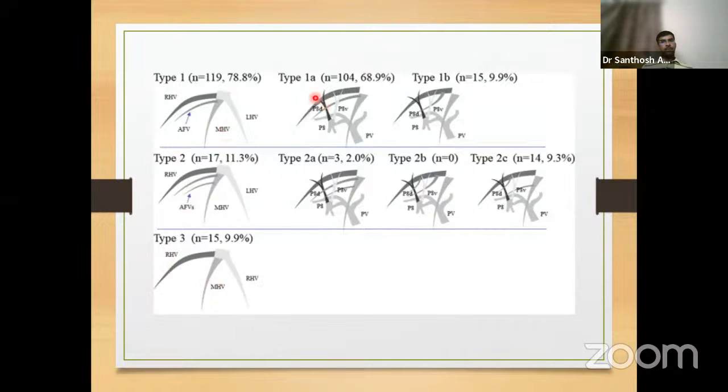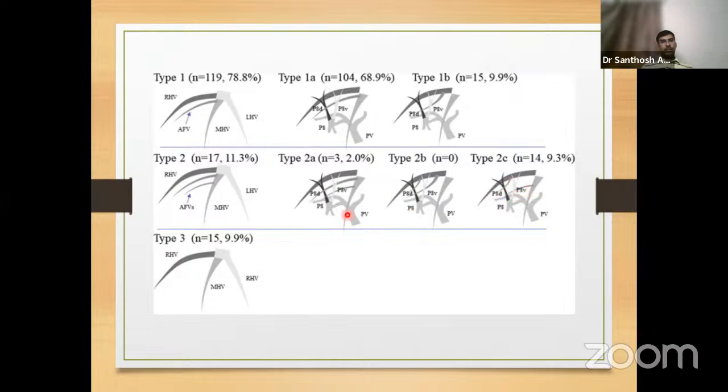Now, type 1 is classified into type 1A and type 1B, depending on where the anterior fissural vein is draining. The majority of them, nearly 90% of type 1 anatomy, will drain into the middle hepatic vein. Only a small portion will be draining into the right hepatic vein. Even in type 2, the majority of the multiple anterior fissural veins will be draining into the middle hepatic vein. Again, a good number of patients with multiple anterior fissural veins can drain into both the right and the middle hepatic vein.